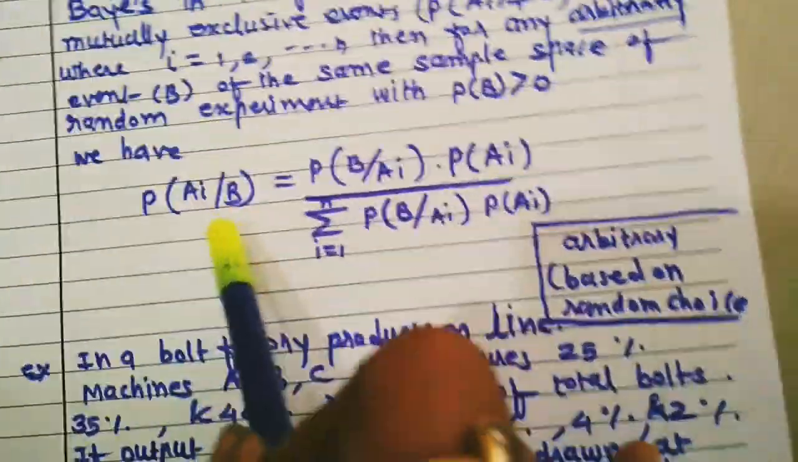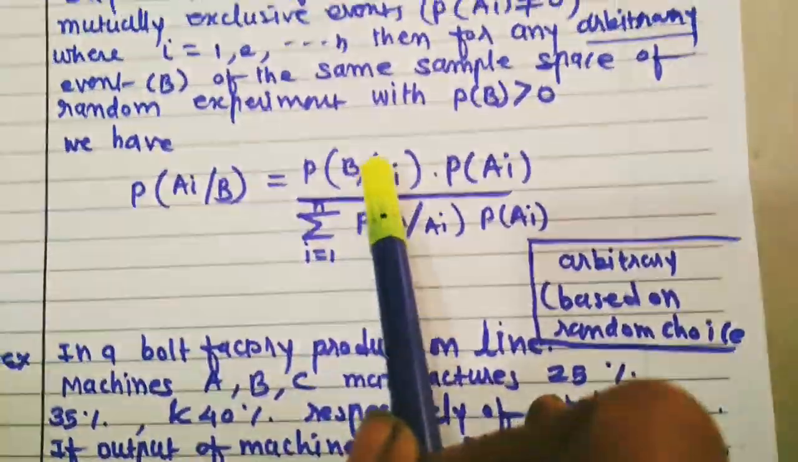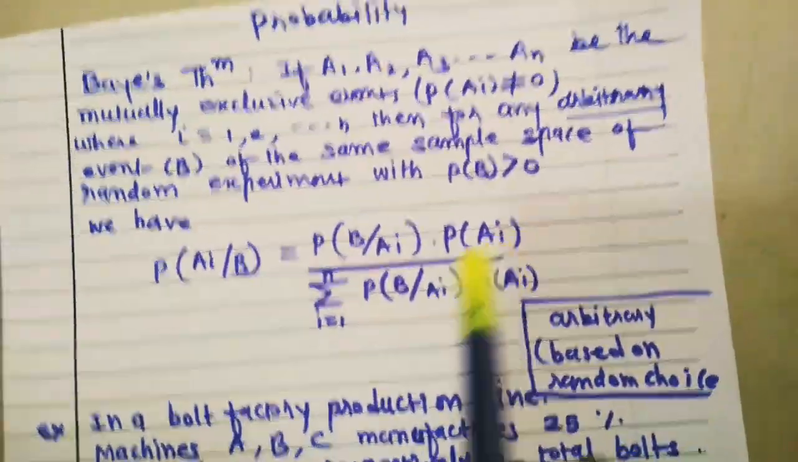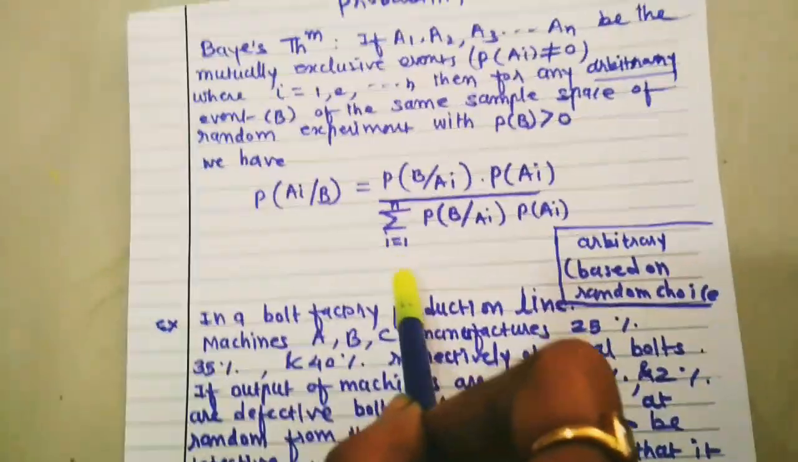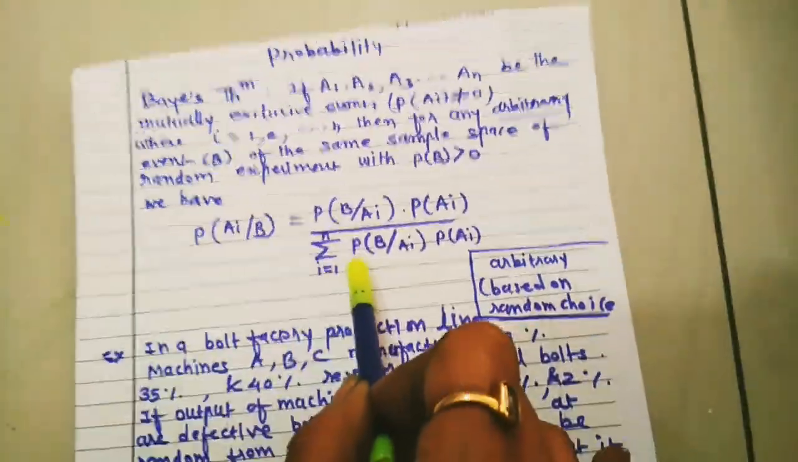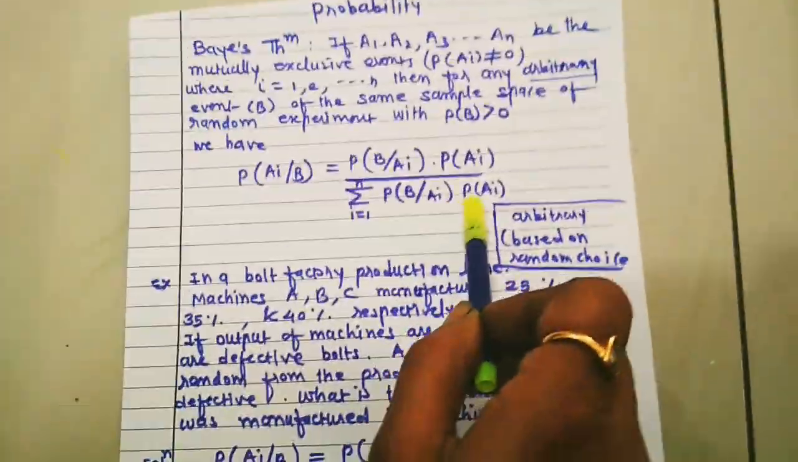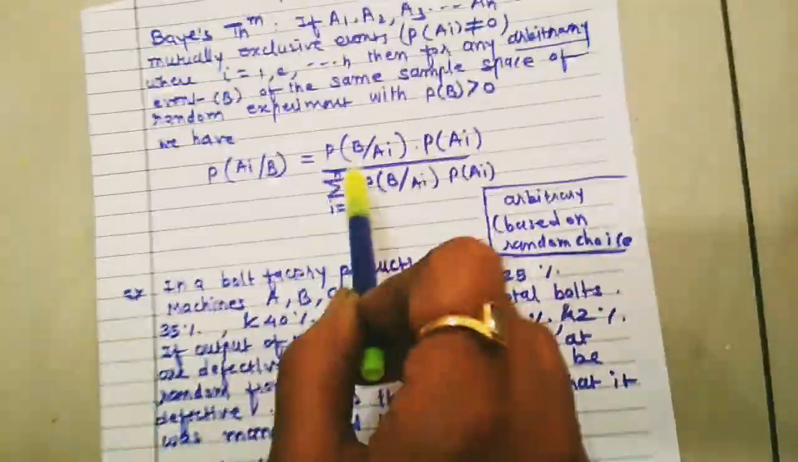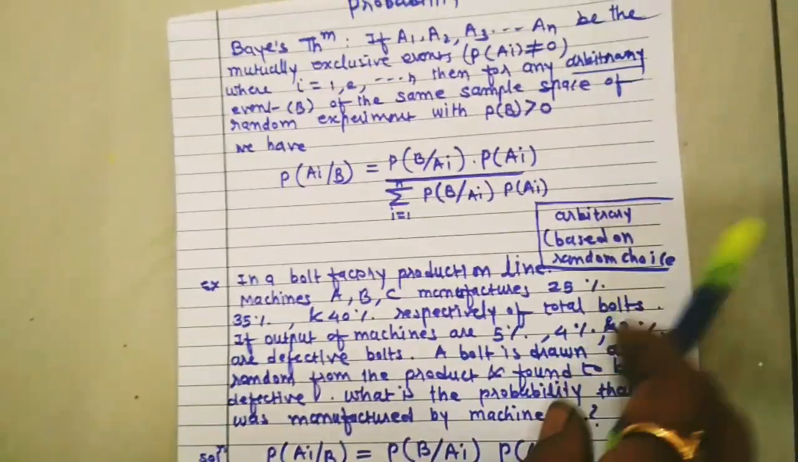Probability of Ai given B equals probability of B given Ai, the reverse, into probability of Ai, upon the summation i from 1 to n of probability of B given Ai into probability of Ai. Means the numerator's term is what we take the summation of in the denominator. What is arbitrary? It is based on the random choice.